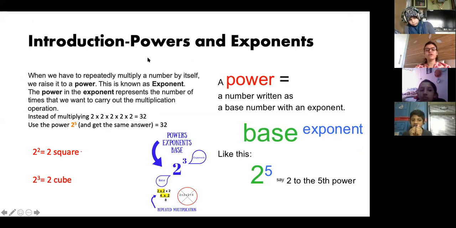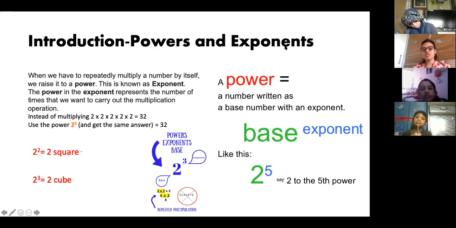Now, what are powers and exponents? This is a very important topic. It appears to be small, but it is used in simplification. As you go to higher classes, you are dealing with bigger numbers, and bigger numbers are not written like 1, 2, 3, 4, 5, 6, which means a 10-digit number. You cannot write like this, right? So you have to write in the power of 10. That is why powers and exponents is a very important topic in maths.